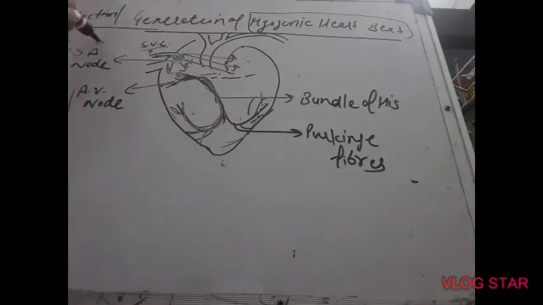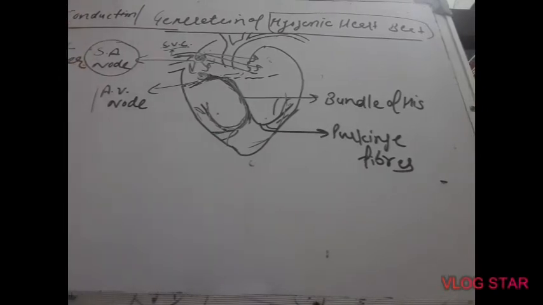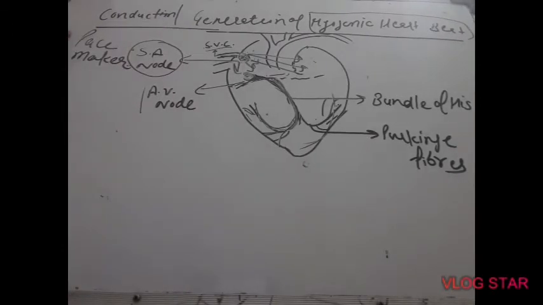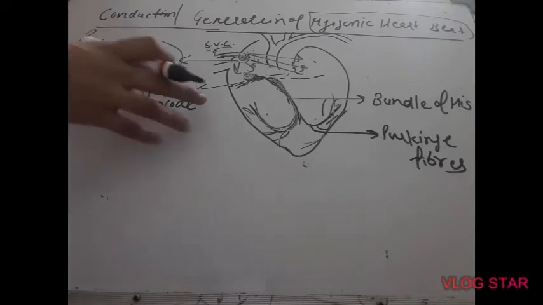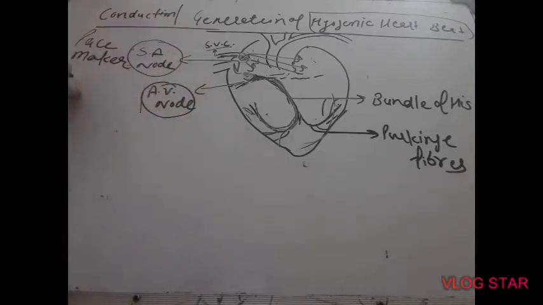So generation of heartbeat is done by SA node. That is why it is also known as pacemaker of the heart. Pace stands for speed. Who makes the speed of the heart? SA node. And AV node controls the speed of the heart. That is why it is also known as pace setter.